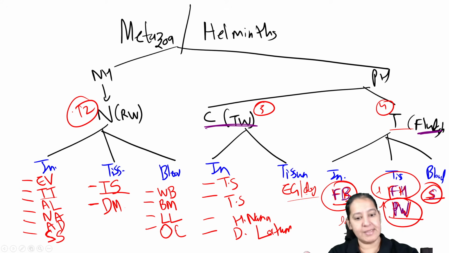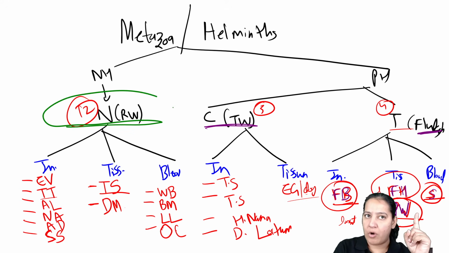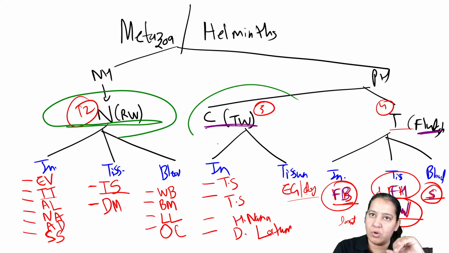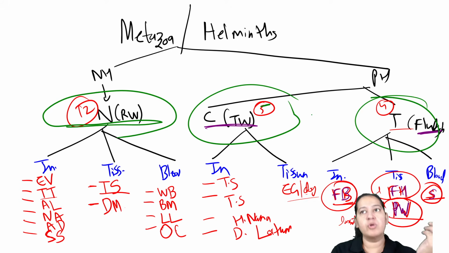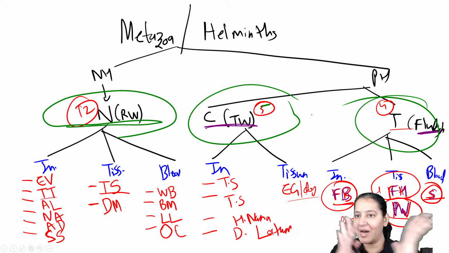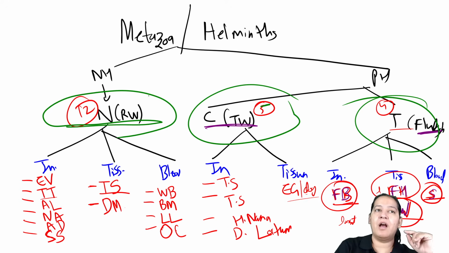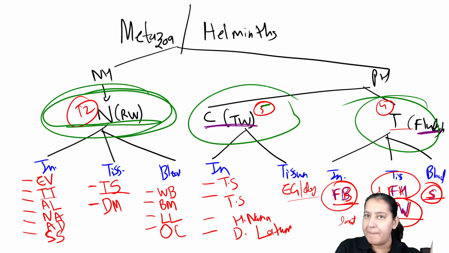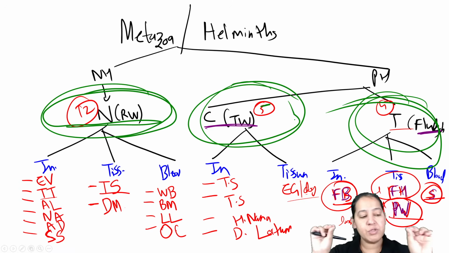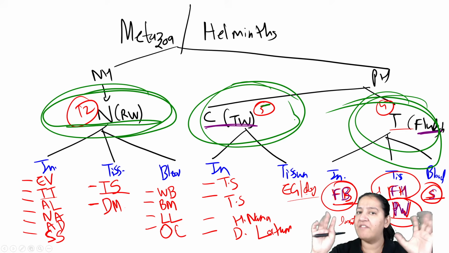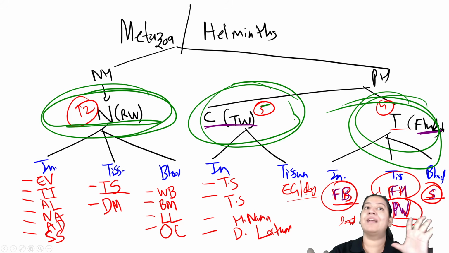So in our syllabus, there are 12 nematodes or roundworms we have to study, 5 cestodes or tapeworms, and 4 trematodes or flukes. So make a comparative table between all 12, make a comparative table between all 5, and make a comparative table between all 4. In this way, you can finish your parasitology so smoothly. You can't even imagine how you can do it.